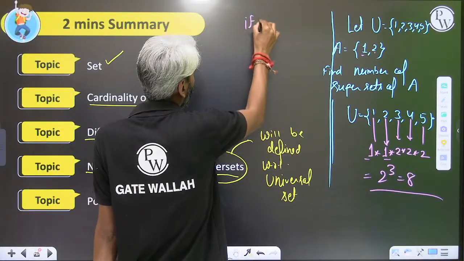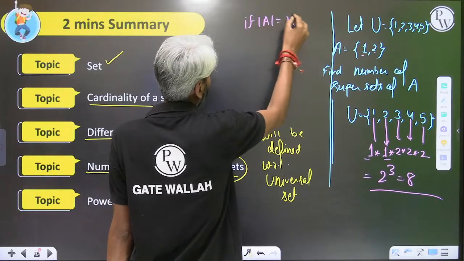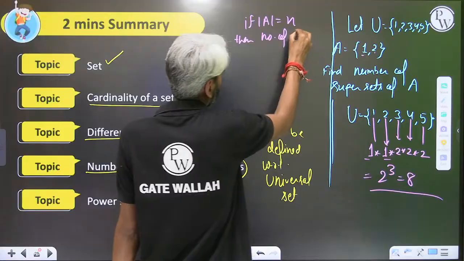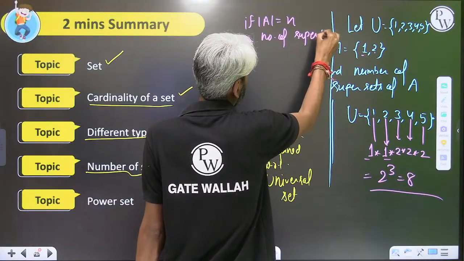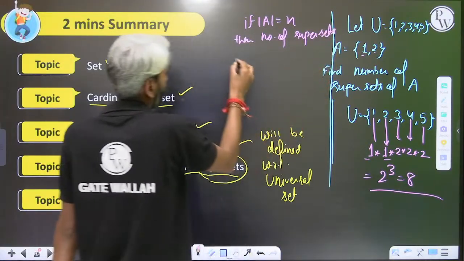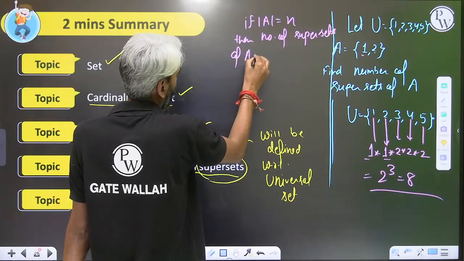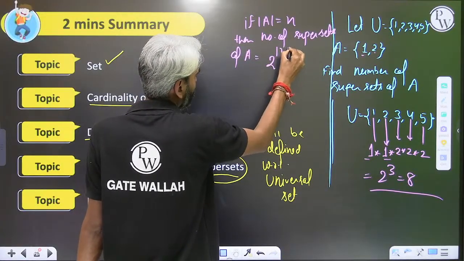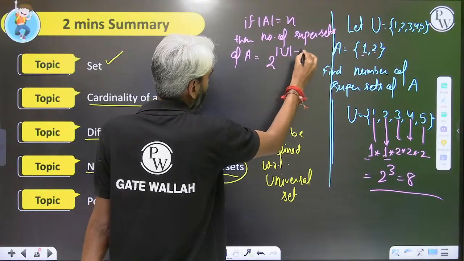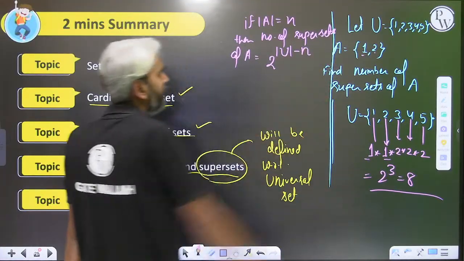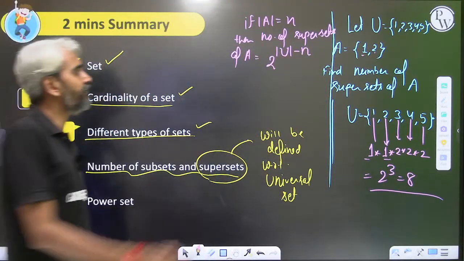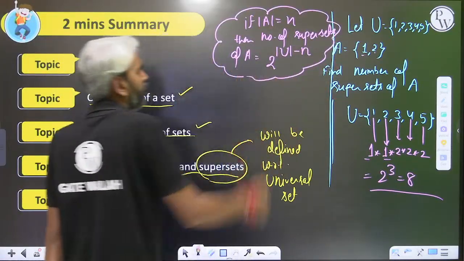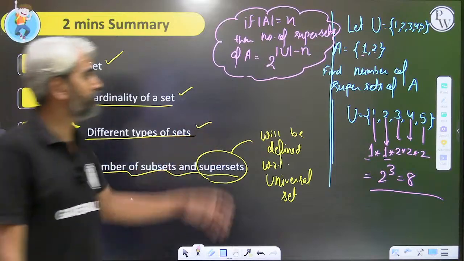If |A| equals n, then the number of supersets of A will be equal to 2 raised to the power of the total cardinality of the universal set minus n. Out of the total, n has to be fixed and the remaining will have two choices. n has to be fixed and the remaining out of the universal set will have two choices. So you can actually apply it here.